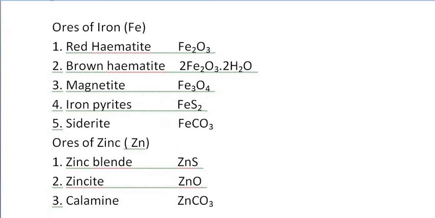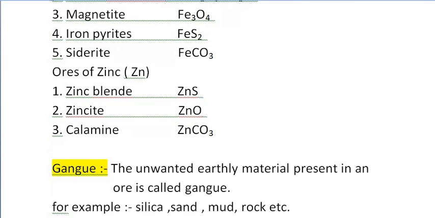Understand this thing. Some ores of zinc metal are also present. That is, the first one is zinc blende, ZnS. Second is zincite, ZnO. Third one is the calamine, ZnCO3. Right? This is the type of ore present for aluminium, iron and zinc only.